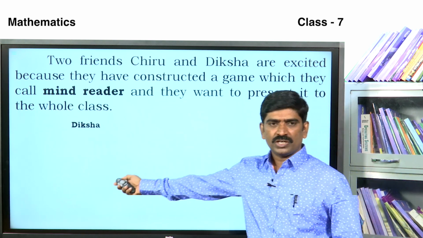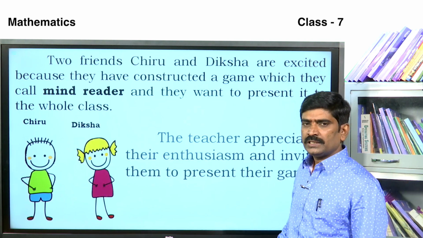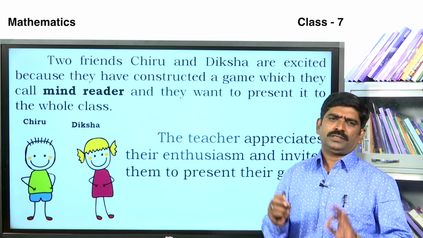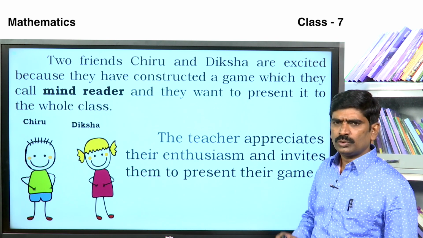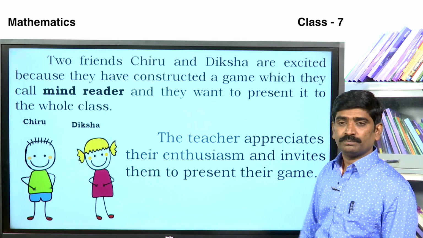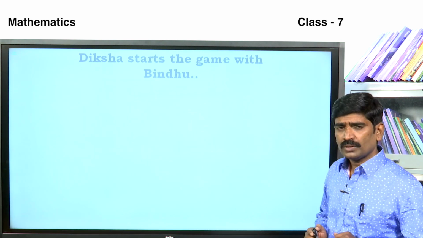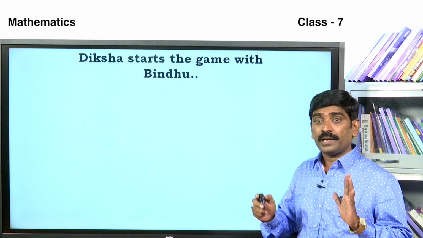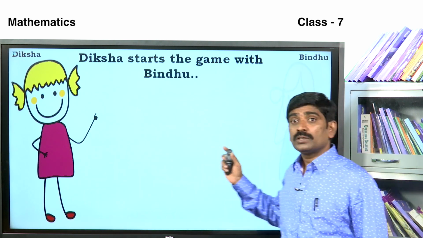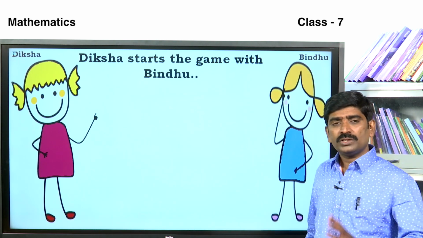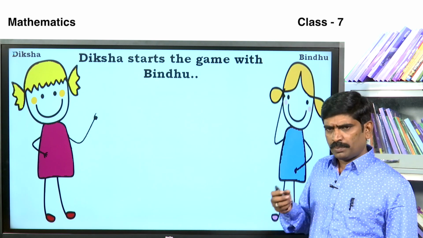The teacher appreciates their enthusiasm and invites them to present their game. They are very happy to present it. Diksha starts the game with Bindu.